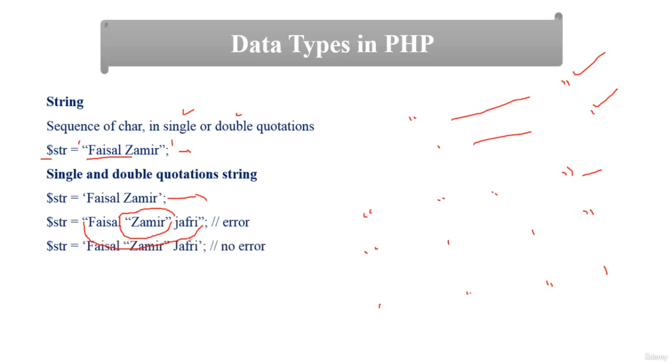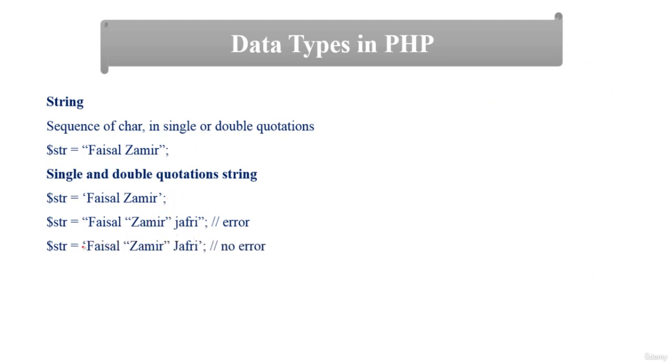In another example you can see that this is single quotation outside, but we are using a double quotation inside the single quotation. It is a correct one. Another has a double quotation outside, and inside we are using single quotation. This is also correct.